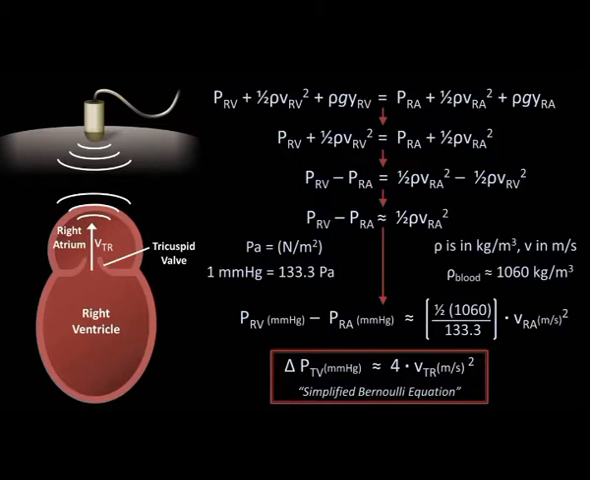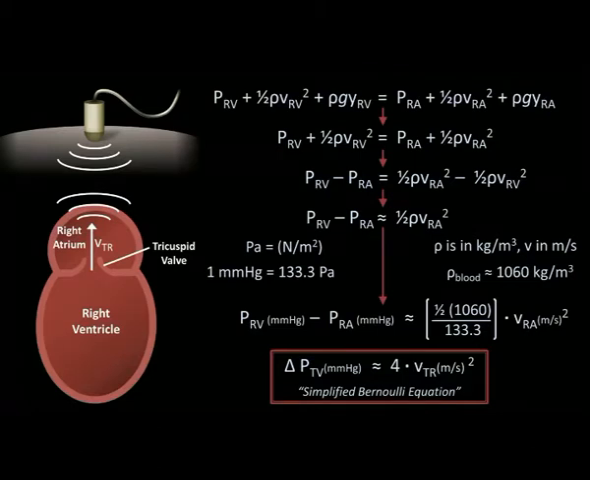So why is it so special? If you remember, we can use the concept of hydrostatic pressure to estimate a person's central venous pressure from the height of jugular venous distension, and central venous pressure is equal to the right atrial pressure.